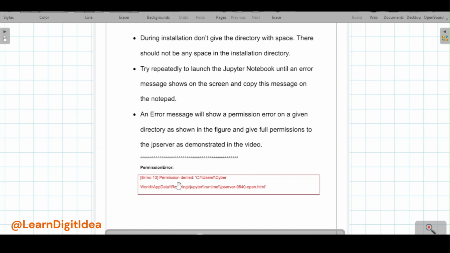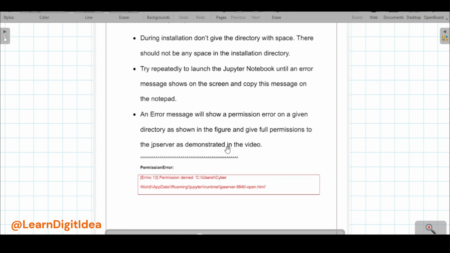This is the error message in Notepad that we already pasted. It shows a permission error on a given directory. What is the solution? Give full permissions to the JP server. Here we will go to this option, JP server, right click on it and give full permissions, as shown